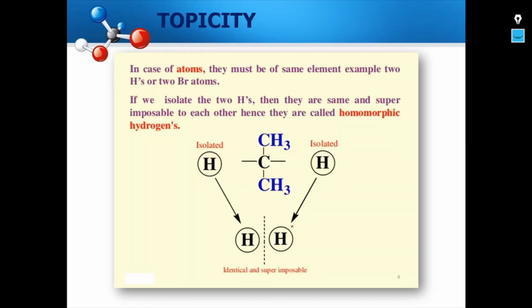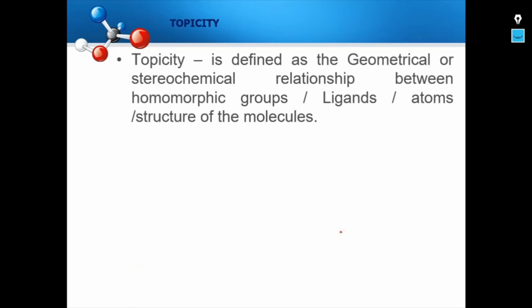In case of atoms, they must be of the same element, for example, 2 hydrogen atoms or 2 bromine atoms. Now, if we isolate these 2 hydrogen atoms from this molecule, and if they are the same and superimposable on each other, then they are called homomorphic hydrogens. Now, topicity is defined as the geometrical or stereochemical relationship between homomorphic groups, ligands, atoms, and structure of the molecules.